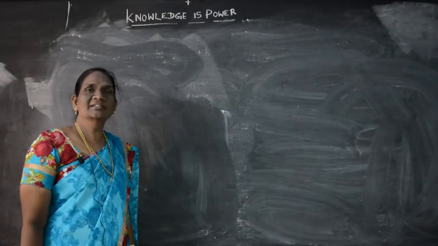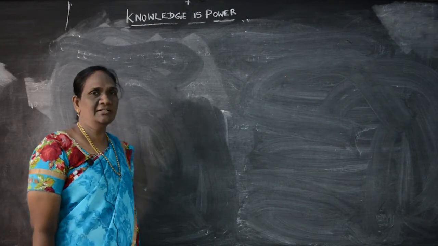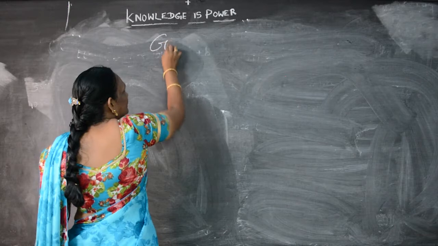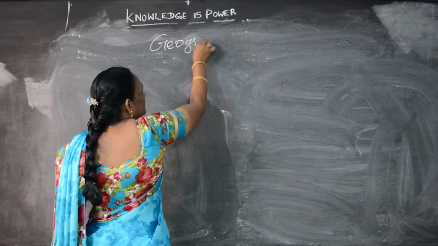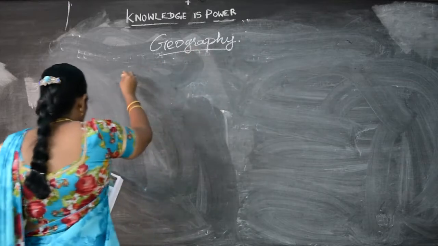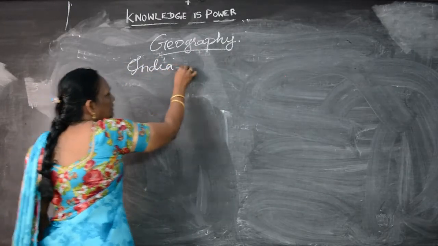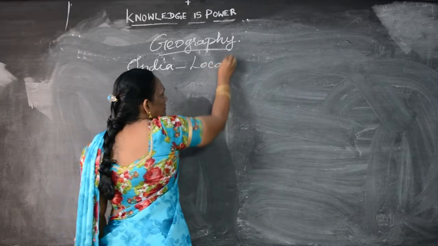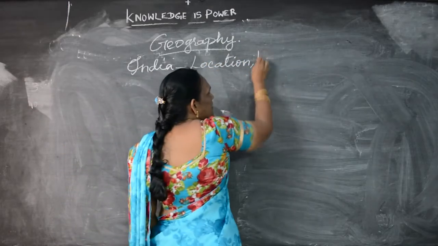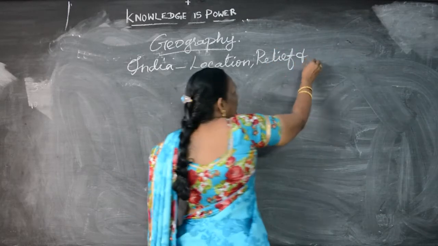Good morning, children. Already we have finished history first lesson, and today we are going to see about geography first lesson, that is India and its location, relief and drainage.